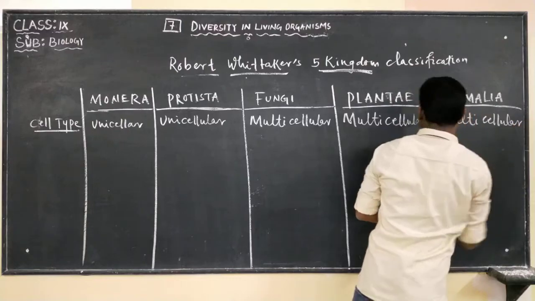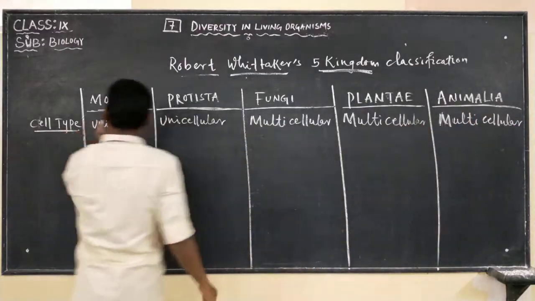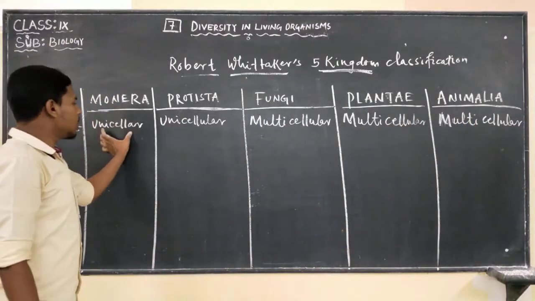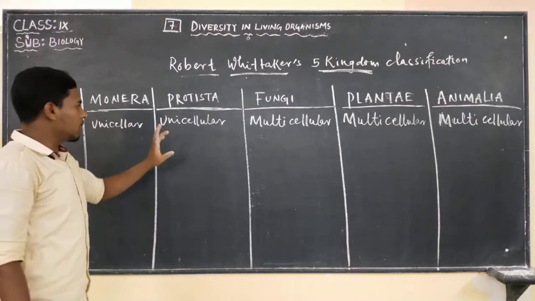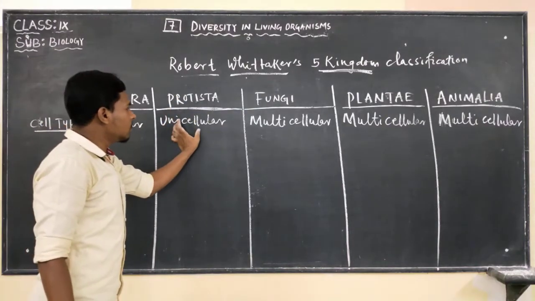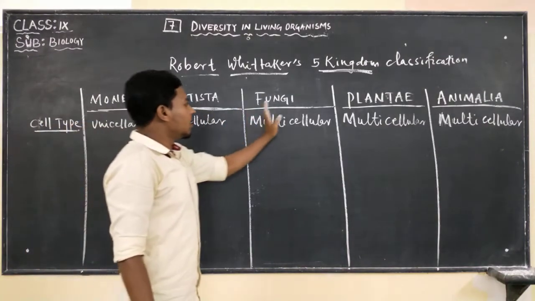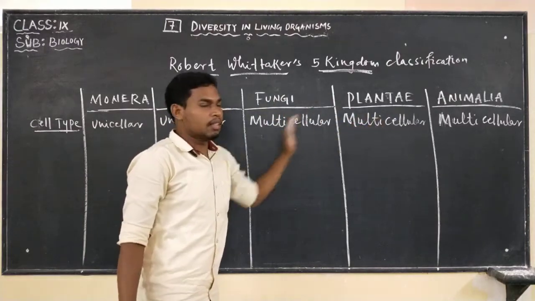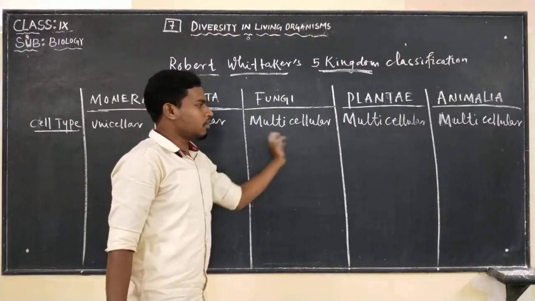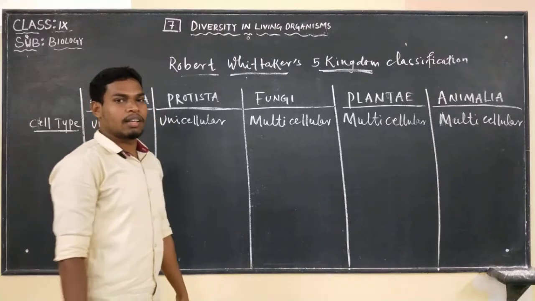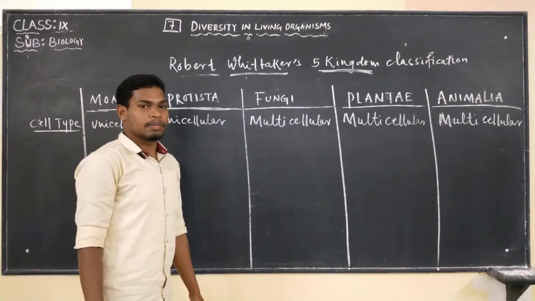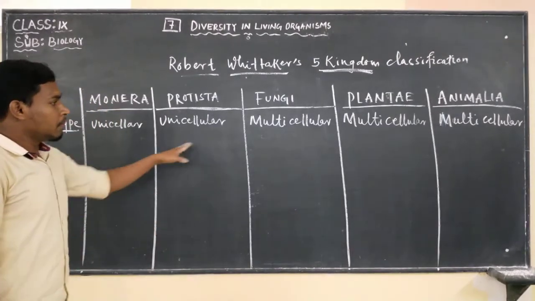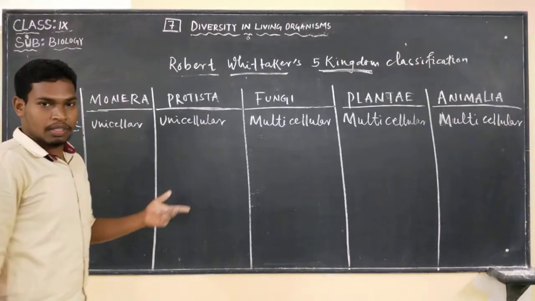Based on the cell type, Monera are unicellular, made up of a single cell. Protista are unicellular, made up of a single cell. And fungi, plantae, animalia are made up of many cells. That's why they are multicellular. Now, based on the presence or absence of nucleus.